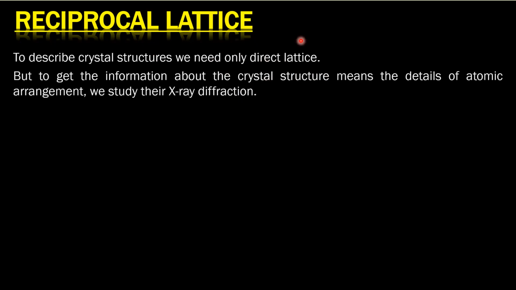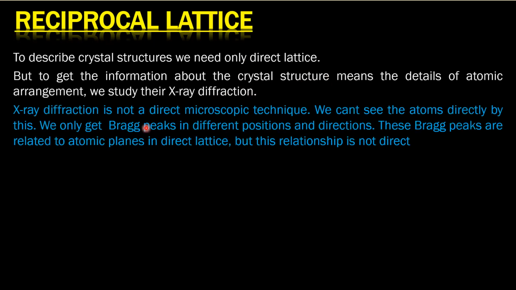But if you want to get some information about the crystal structure, if you want to analyze the atomic arrangement inside the crystal, you have to go for X-ray diffraction, right? I hope you have seen this X-ray diffraction pattern. In it, you realize that this is not a direct microscopic technique. You cannot see atoms directly by using this technique, and you get some peaks. These peaks are basically Bragg peaks, at different positions in different directions.